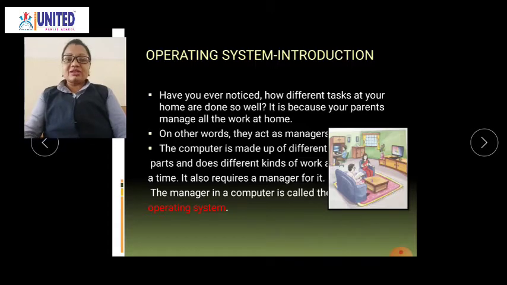Yes, no? Similarly, the computer is made up of different parts and does different kinds of work at a time. So it requires one kind of manager. The manager of the computer is called an operating system. So what is the operating system? Operating system is the manager of the computer. Okay, you can remember this. Operating system works as a manager of the computer. It manages all the work that is to be done in the computer.